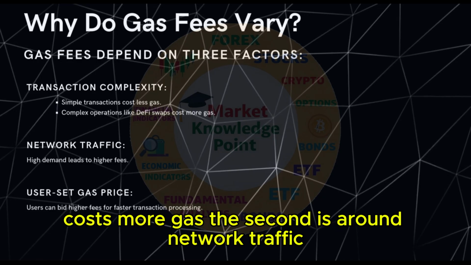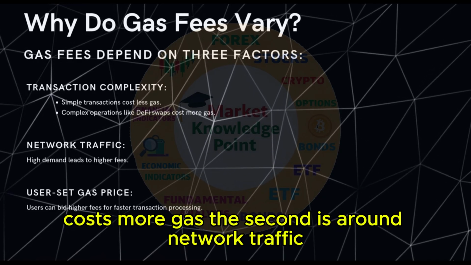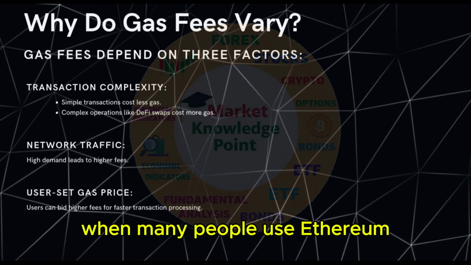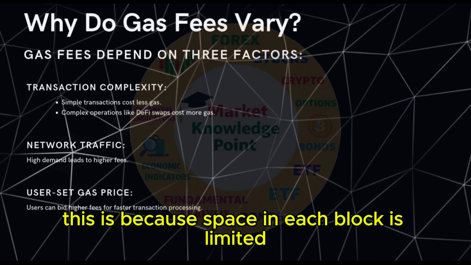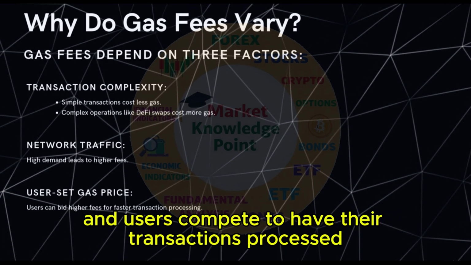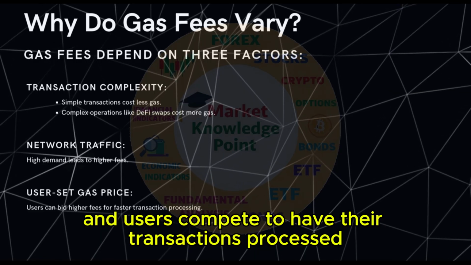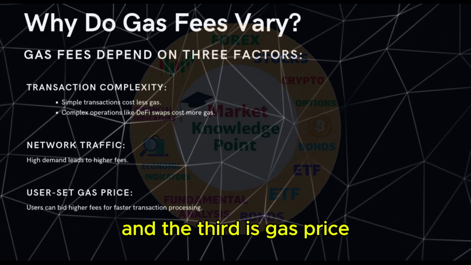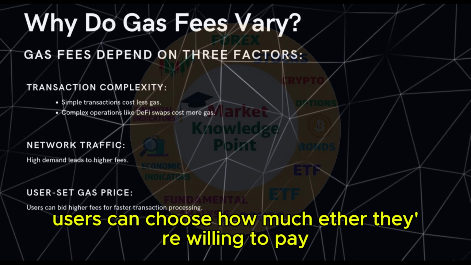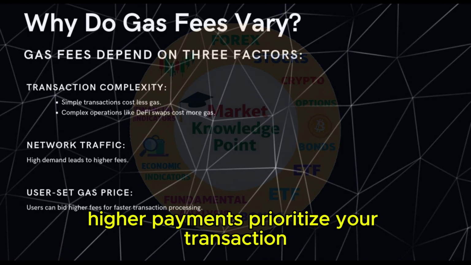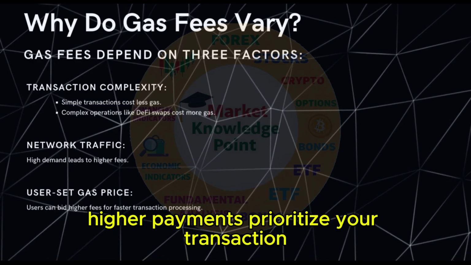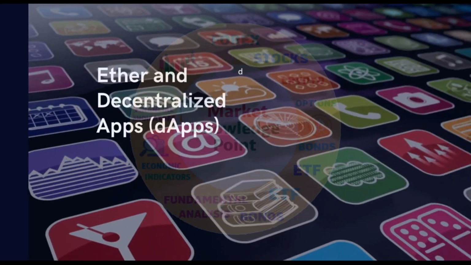The second is around network traffic. When many people use Ethereum, gas fees go up. This is because space in each block is limited and users compete to have their transactions processed. And the third is gas price. Users can choose how much Ether they're willing to pay per unit of gas. Higher payments prioritize your transaction.